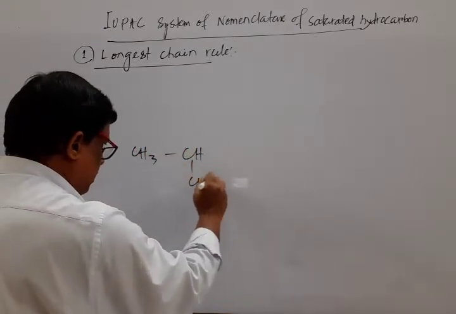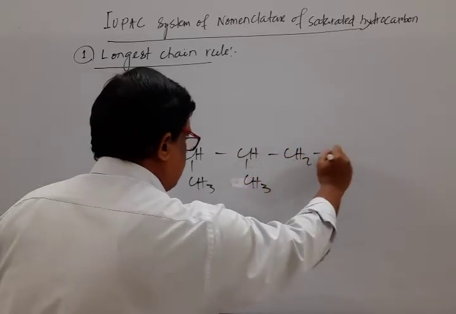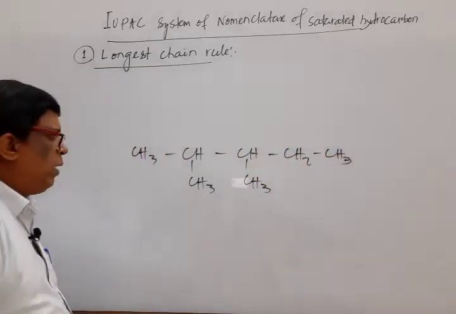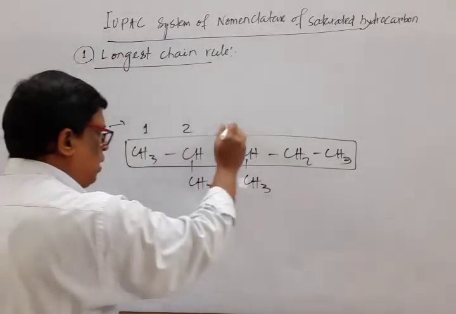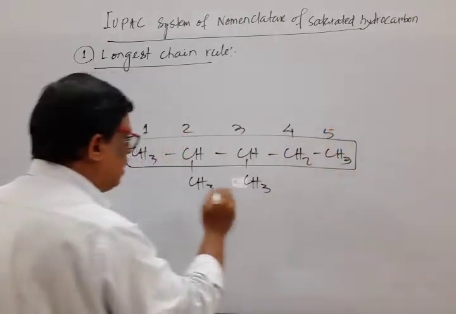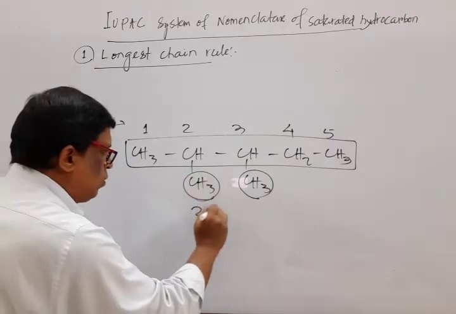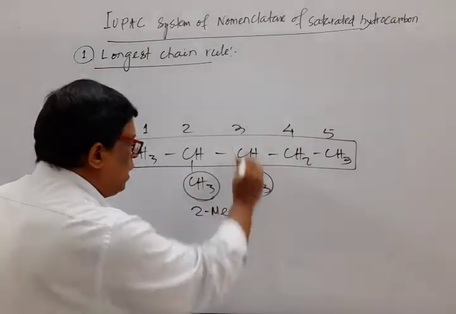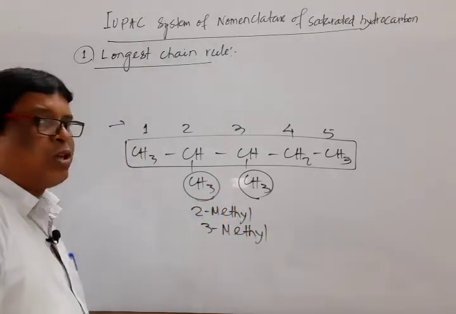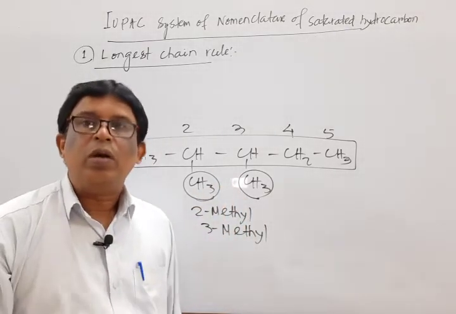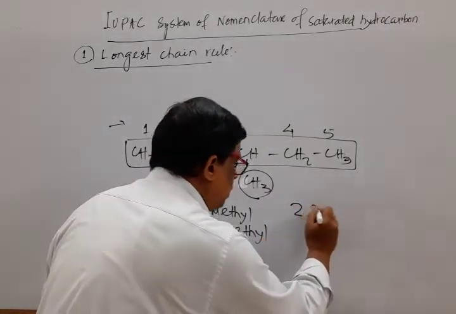CH3, CH, CH3, CH, CH3, CH2, CH3. Select the main chain and number it from 1, 2, 3, 4, 5. Then this is the substituent and this is the substituent. Its name is 2-methyl and its name is 3-methyl. As both substituents remain the same, while writing, we combine them and write 2, 3.